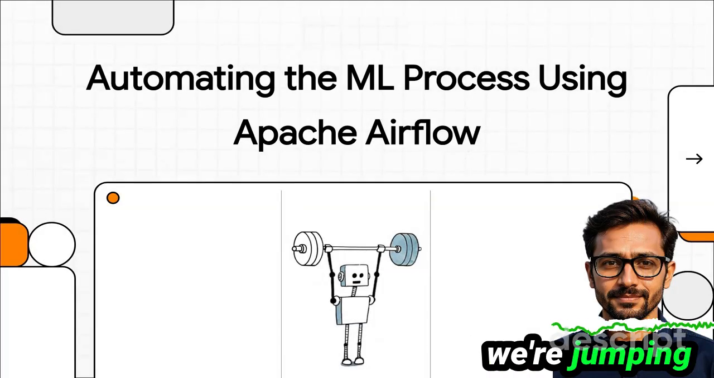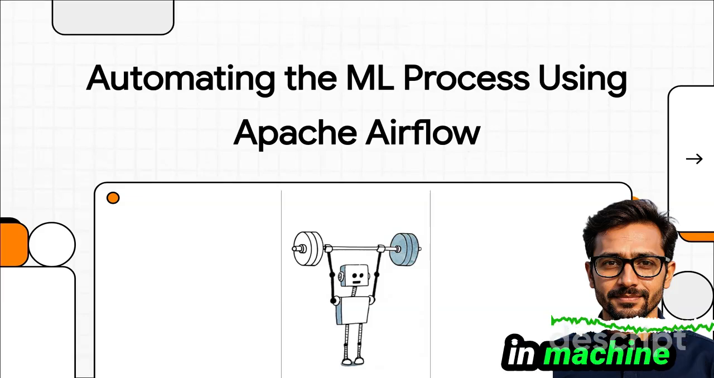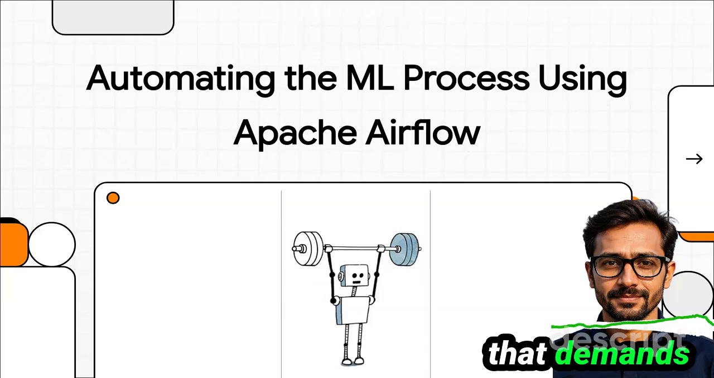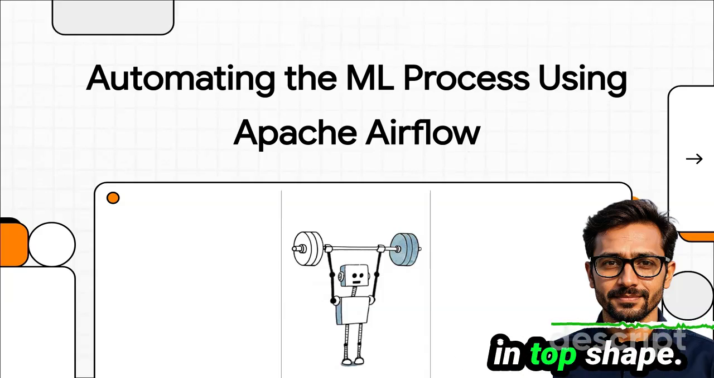All right, today we're jumping into Chapter 8, and we're going to tackle a huge challenge in machine learning: how to stop our models from going stale. It's a problem that demands constant training to keep them in top shape.